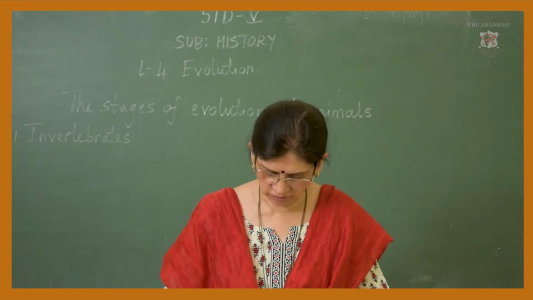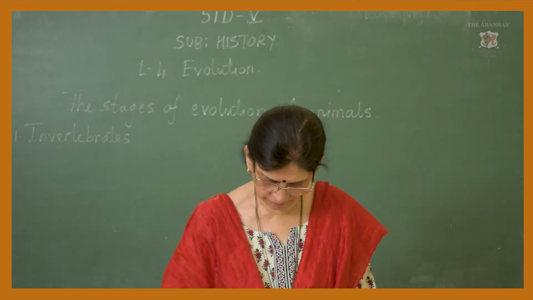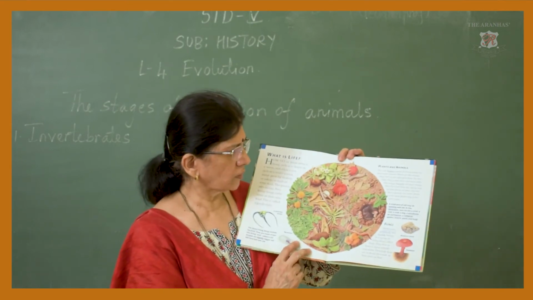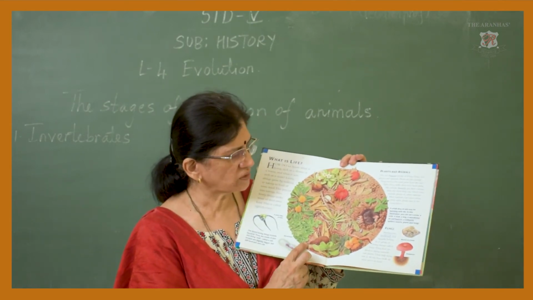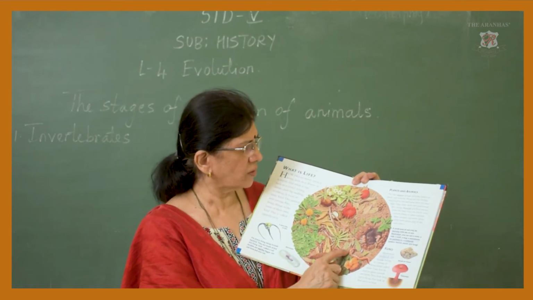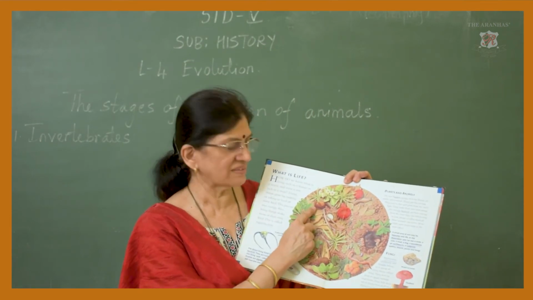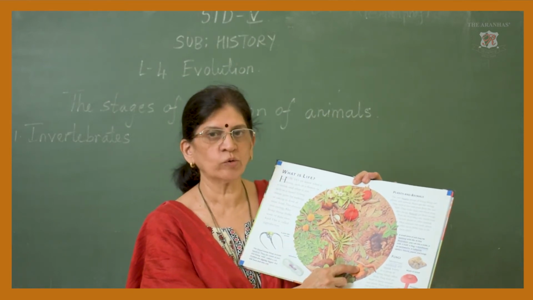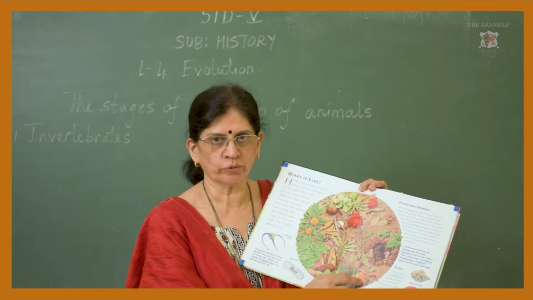I will show you a picture. There are different species of plants and animals. And here you can see the earthworm. And here there is a snail. So both these are invertebrates. They do not have a backbone.